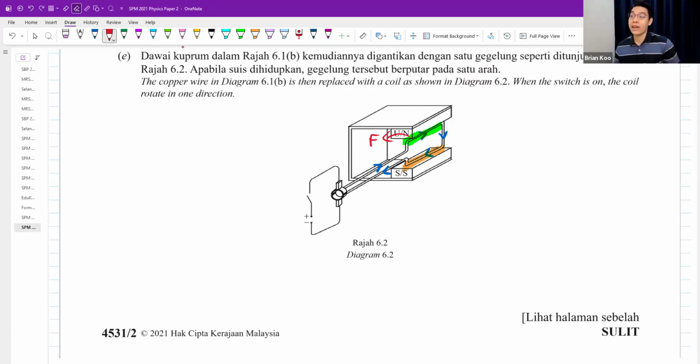And then you try and see the orange color one. Index finger points down to south. Current is pointing out from the screen, so the middle finger is pointing at me. And my thumb is pointing to the right side this time. You see whether you can get something like that. So it will rotate one to the left and one to the right. That's why it will give you a continuous rotation. This is exactly how a fan would rotate. You put these two together. One rotates like that. Another one rotates like that.